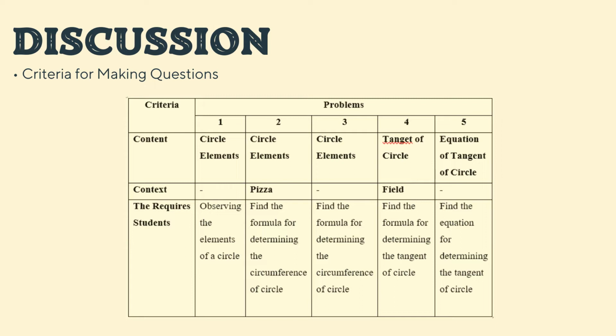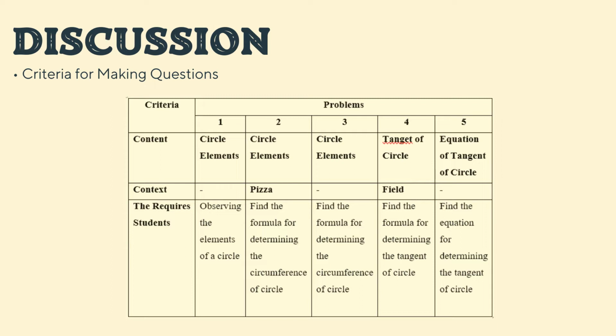The first criteria is content. For the first problem, the second problem, and the third problem, the content is circle elements. And then for the fourth problem, the content is tangent of circle. And then for the last problem, the content is equation of tangent of circle.